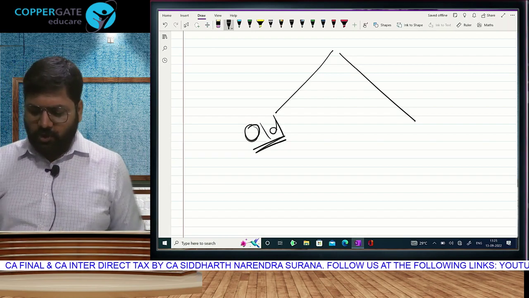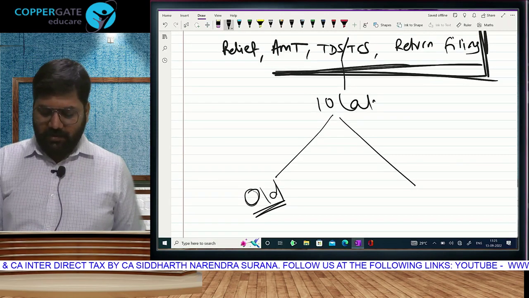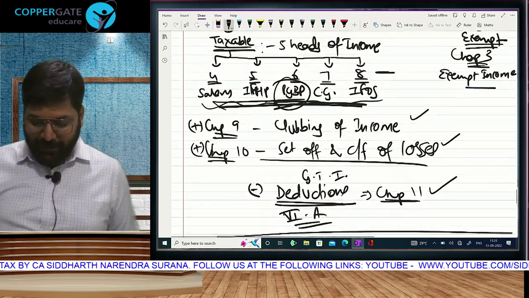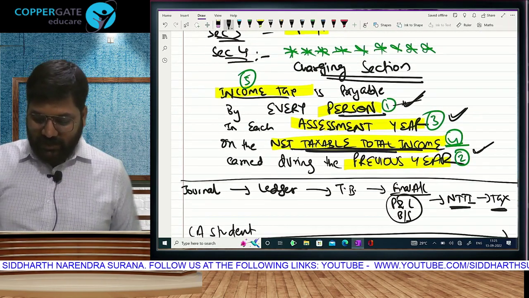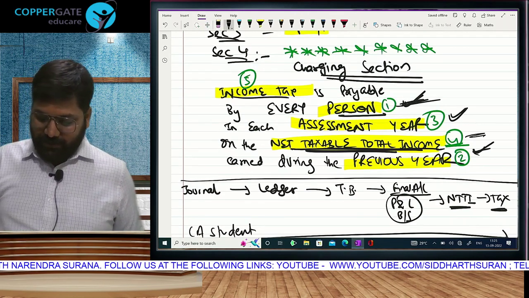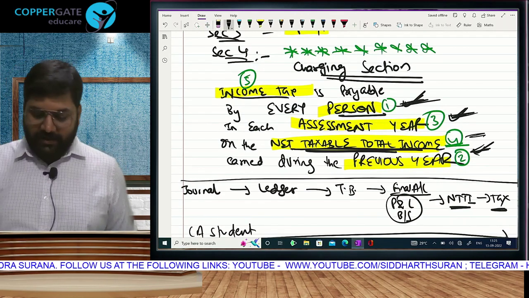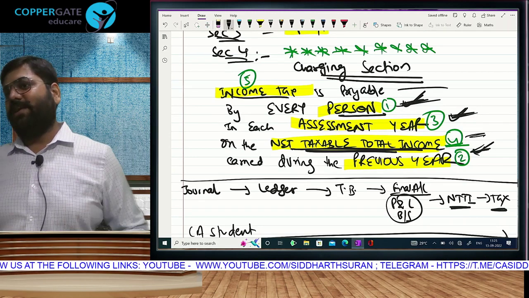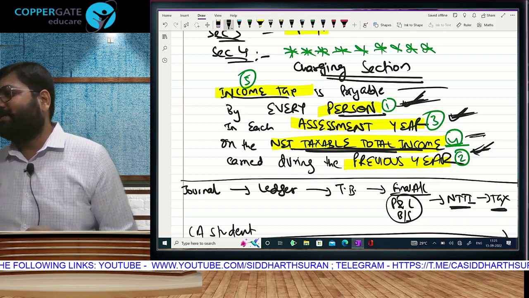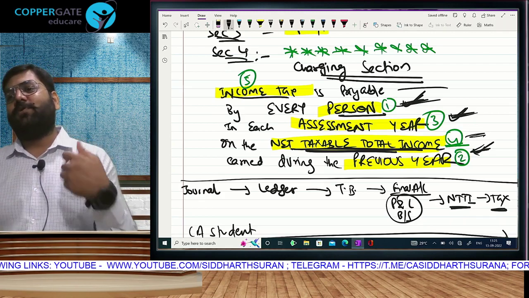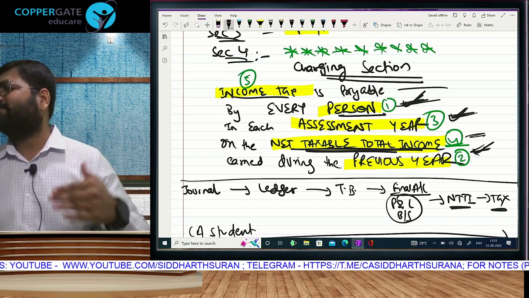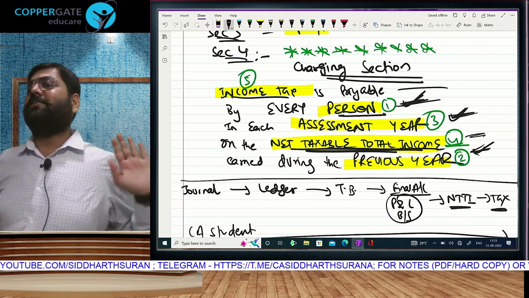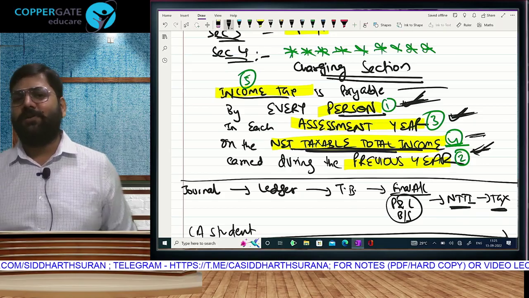So we will keep doing it. Assume that the taxable income is 10 lakh, calculate tax. Rates I used to give at the beginning. So what used to happen in our charging section? Person, previous year, assessment year were done in the basic concept chapter, and tax rates I used to give here itself. Then I used to tell, friends, 5 lines, 4 are over in 2 lectures, and that 5th line we used to keep on learning until it finishes. Net taxable total income, ever ending. But students used to get that confidence that once income is calculated, I know everything. I know how to calculate tax.